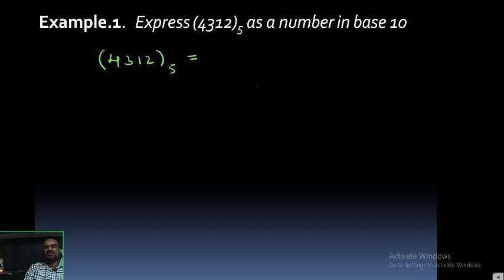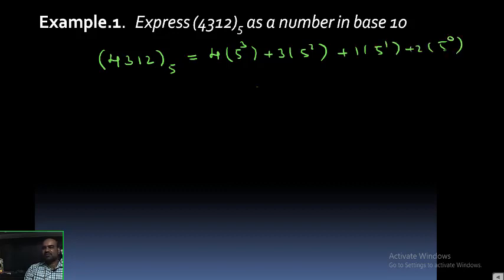According to the basis representation theorem, I can write this as 4 into 5 power something. What is the power of 5? Number of digits minus 1, that is 4 minus 1, 3, plus 3 into 5 power 2, plus 1 into 5 power 1, plus 2 into 5 power 0.